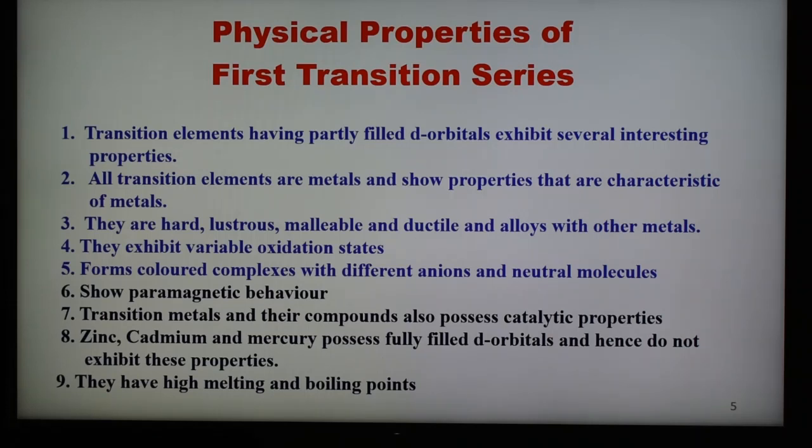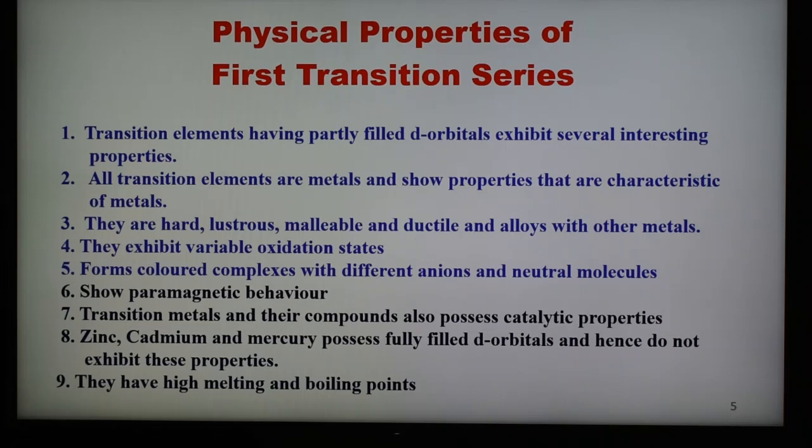Because zinc, cadmium, mercury have completely filled orbitals, and they have high melting and boiling points. So these are the main characteristic properties of the first transition series elements, and the important properties are they are malleable and ductile, they are hard in nature, they have high melting and boiling points, they show paramagnetic nature because of the presence of one or more unpaired electrons in the d orbital or s orbital.